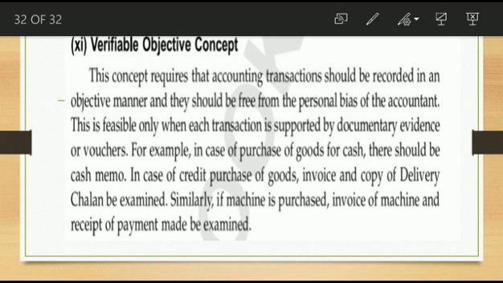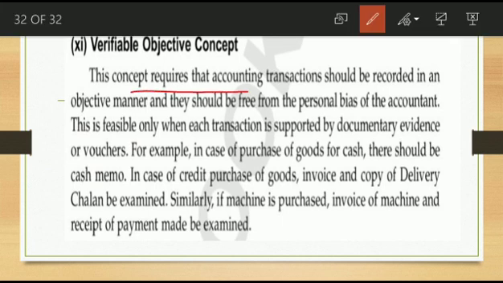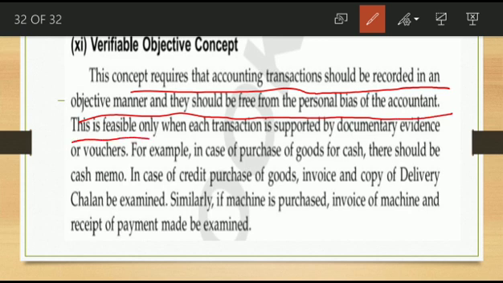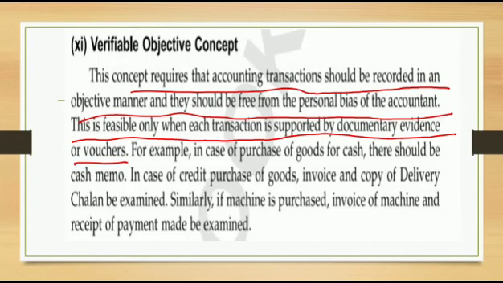So what is the verifiable objective concept? This concept requires that accounting transactions should be recorded in an objective manner and should be free from the personal bias of the accountant. This is feasible only when each transaction is supported by documentary evidence or vouchers. Okay, thank you.